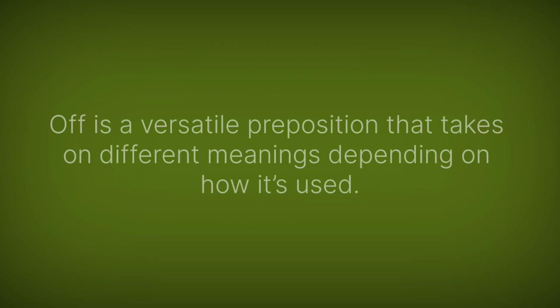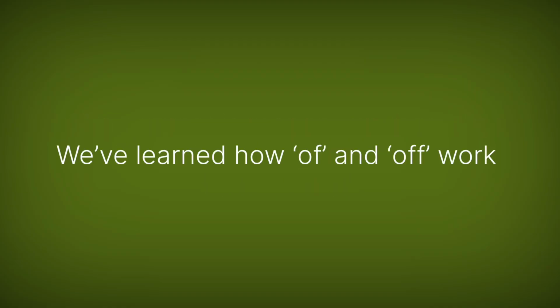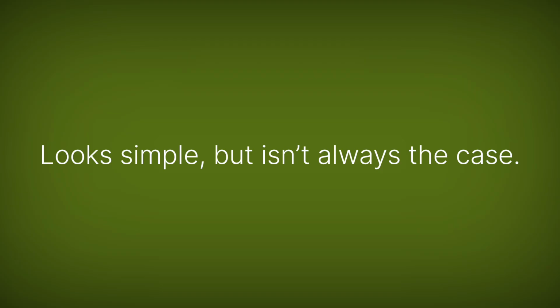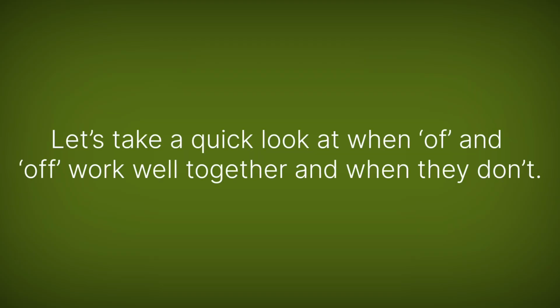As you can see, "off" is a versatile preposition that takes on different meanings depending on how it's used. We've covered how to use "of" and how to use "off". But what happens when they pair in the same sentence? It sounds simple, but it isn't. So, let's look at when they work well together and when they don't.